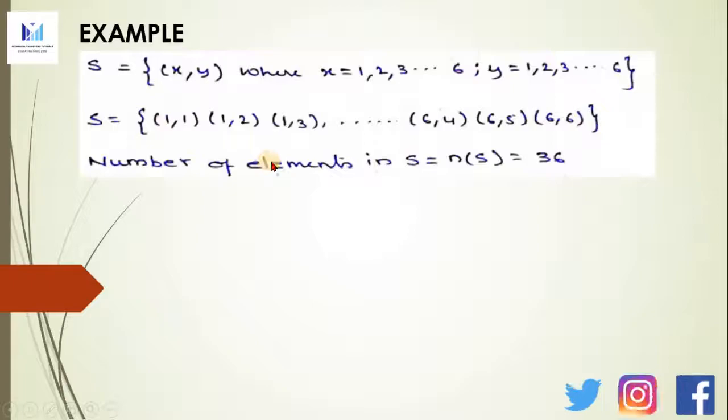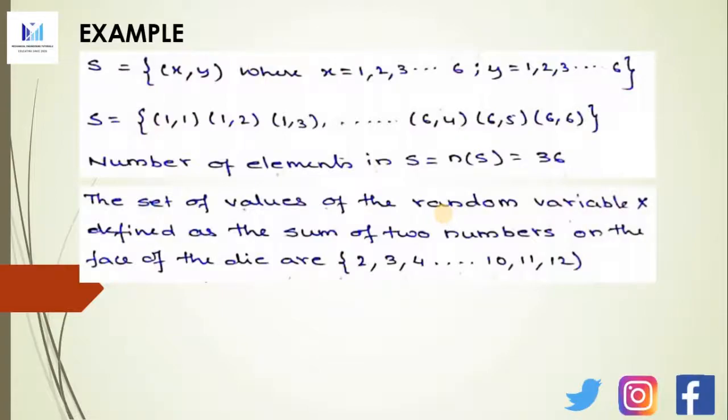So we can say there will be 36 such combinations, and that is what we call the number of elements in S, that is n(S). So we define this n(S) as 36. That is, when you count these (1,1), (1,2), (1,3), and so on like this, you will have 36 such elements. Now, the set of values of random variable X, defined as the sum of the 2 numbers on the face of the die, are 2, 3, 4, so on up to 10, 11, 12. That we shall see with the help of a table below now.